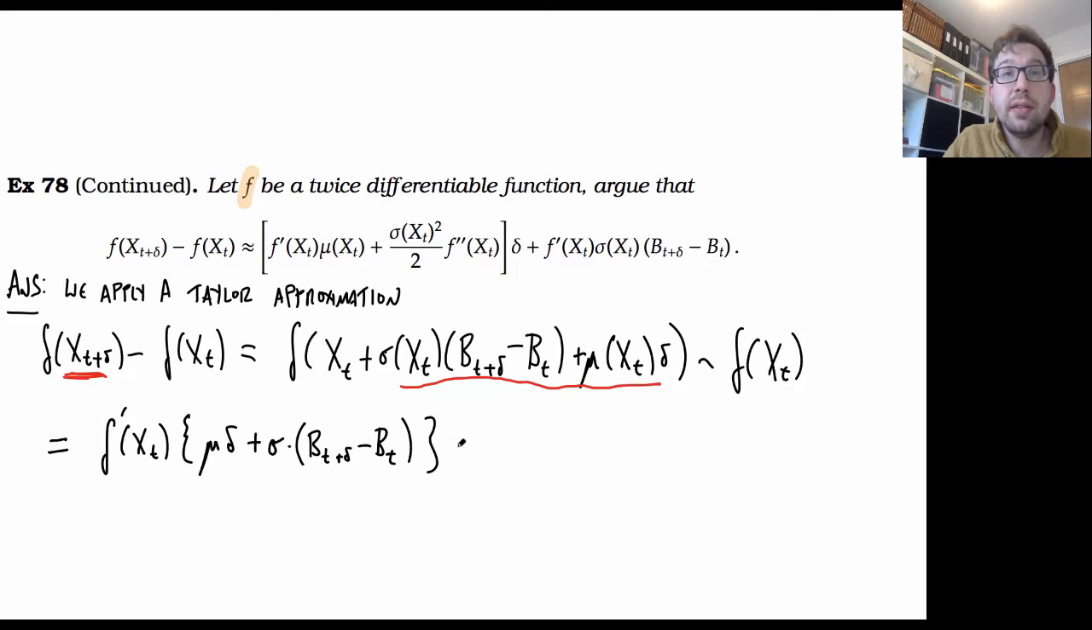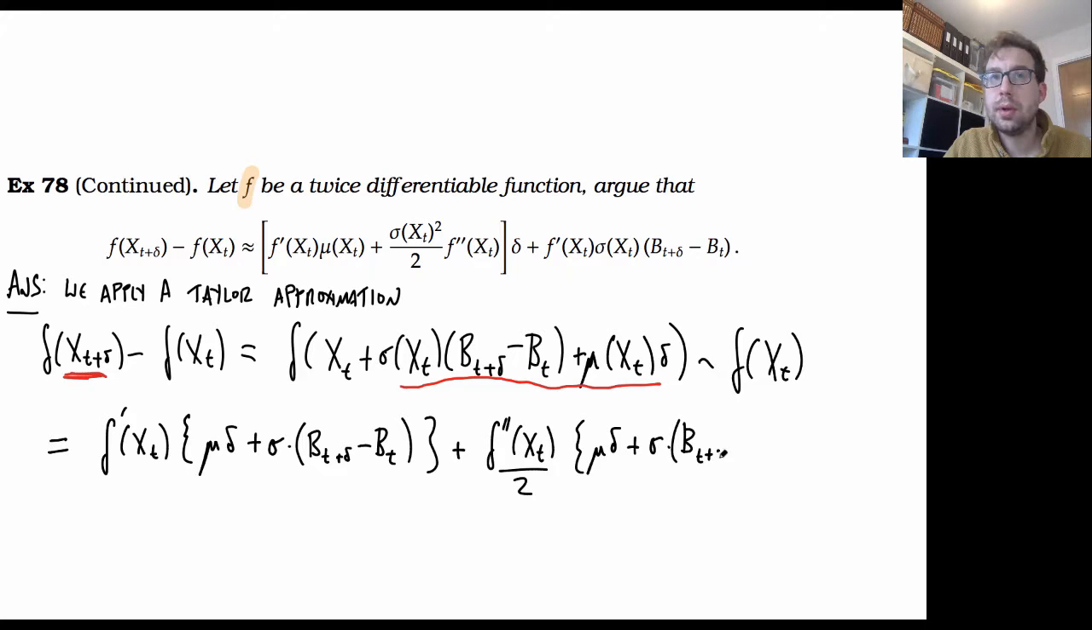Then we get the second derivative, which gives me f double dash of x of t divided by 2, times the error term squared. And then I'm going to have things which are little o of delta. You have to think about why that's true, but it is.